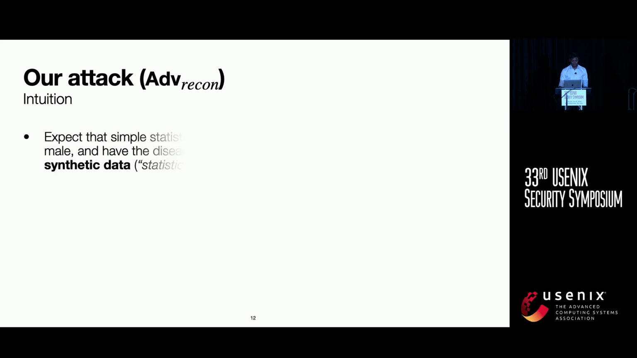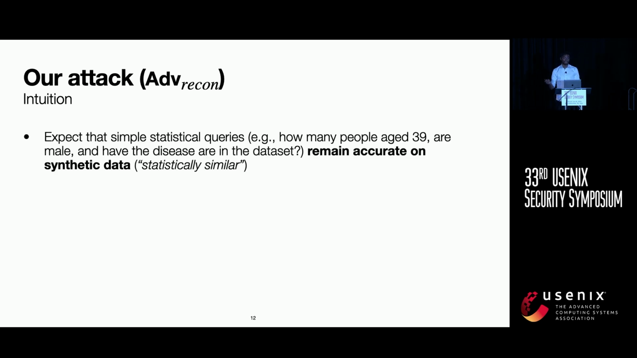Our attack follows the simple intuition that simple statistical queries on the synthetic data need to remain accurate with respect to the raw data if we want it to be useful. For example, if the number of males that are age 39 and have a specific disease is 39 in the raw data set, we want the synthetic data set to be close to this as well, or else the queries that we run on the synthetic data, or the analysis that we run on the synthetic data, may no longer be useful.